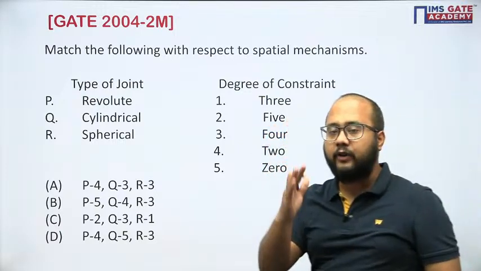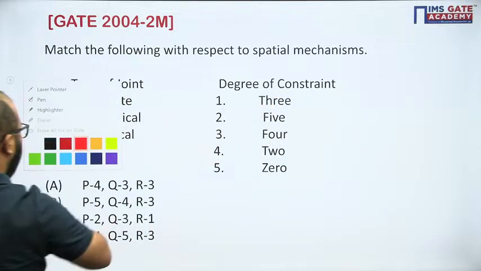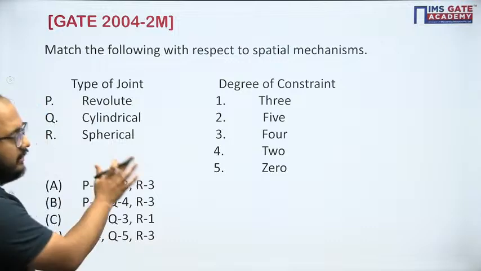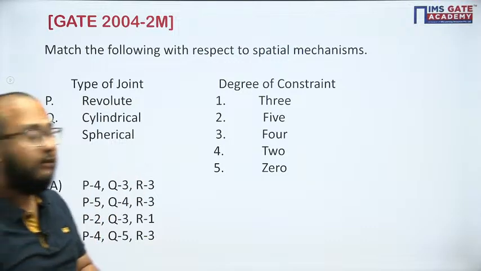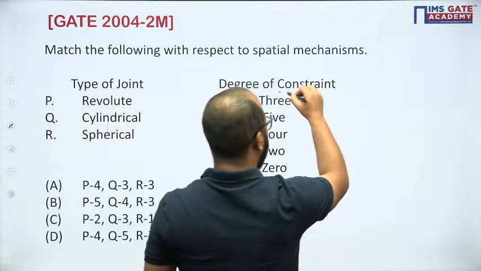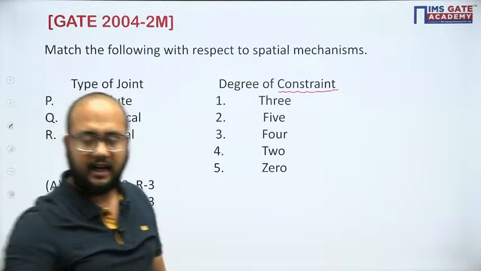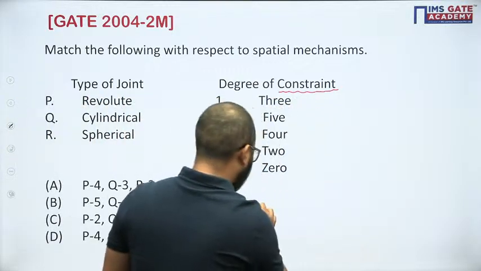I want everyone to please mention your answers in the chat box, okay? We have discussed completely regarding the degree of freedom, but remember, they are not asking degree of freedom, they are asking degree of constraint, okay? Please take care of this thing. And I have told you the formula also.